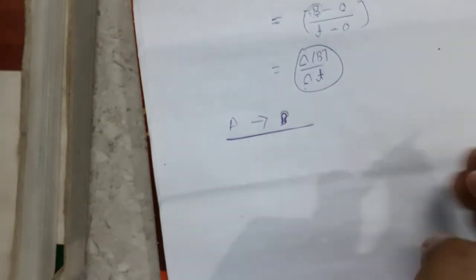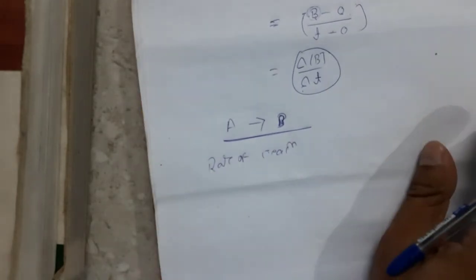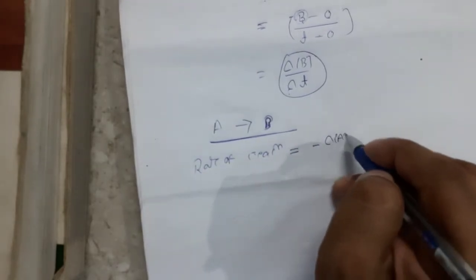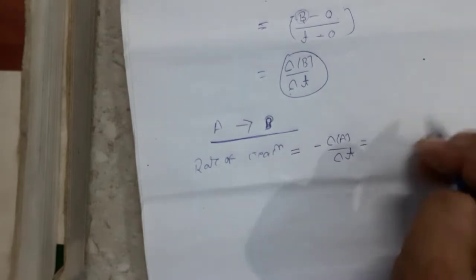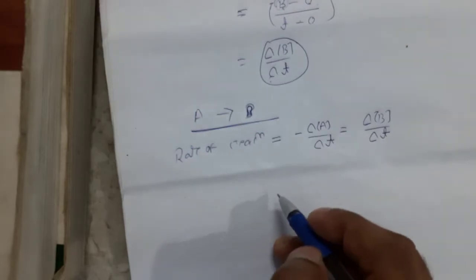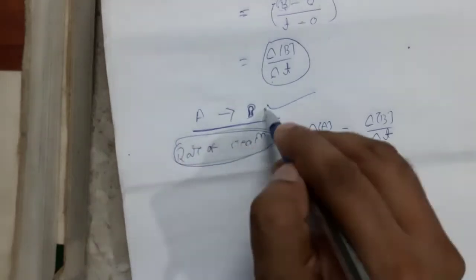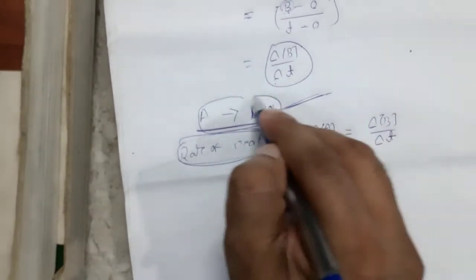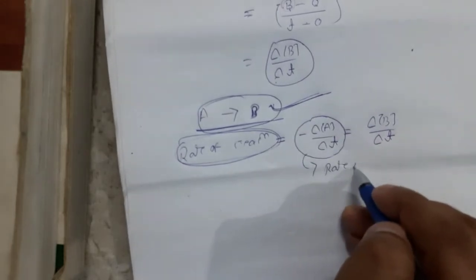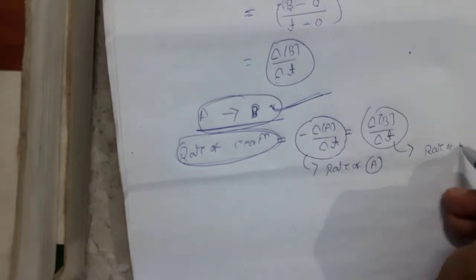Consider a reaction A gives rise to B. Rate of reaction is equal to minus delta A by delta T, which is equal to delta B by delta T. It is the overall rate of this reaction. Rate of reaction is the overall rate for this reaction. This represents the rate of A. This represents the rate of B.